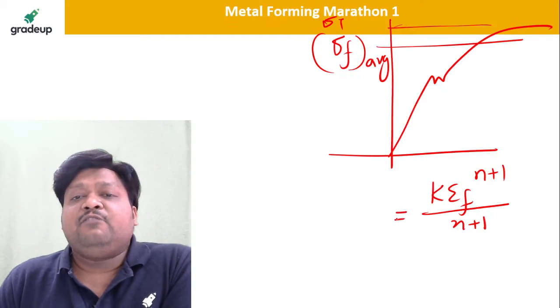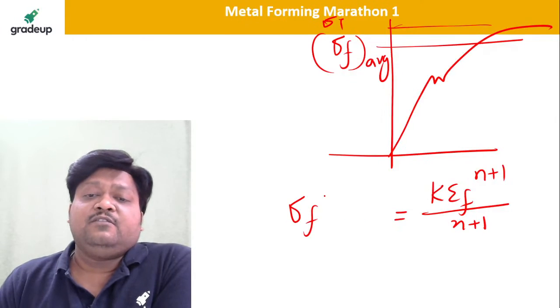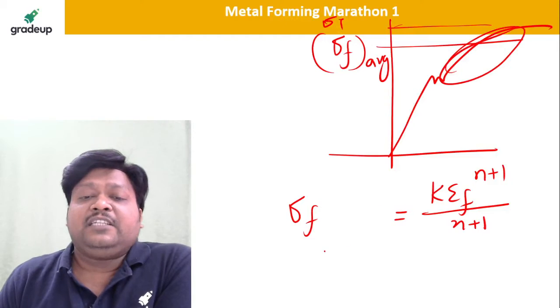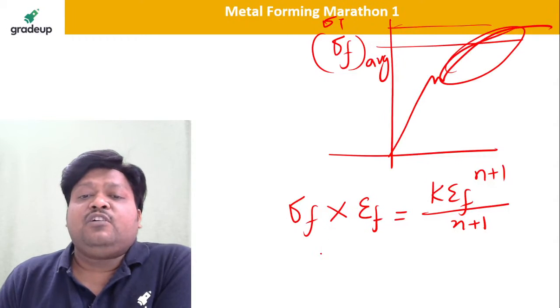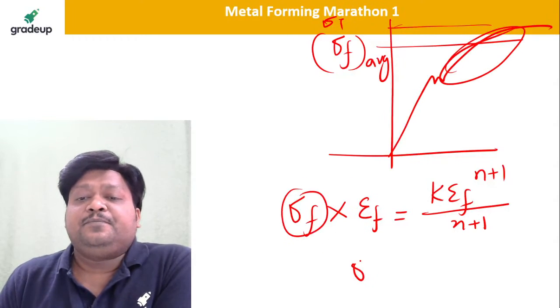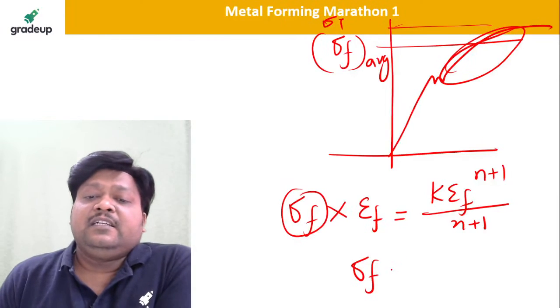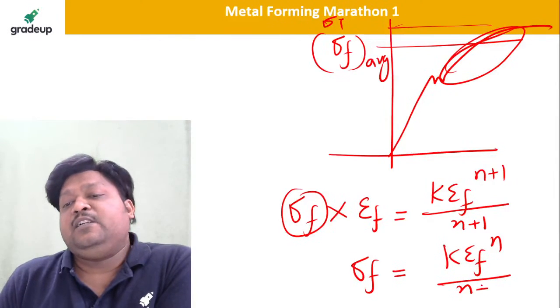If I equate this work done with some average flow stress over this entire plastic deformation zone into the strain epsilon f, then what will be the flow stress? So average flow stress will be how much? k epsilon f to the power n divided by n plus 1.